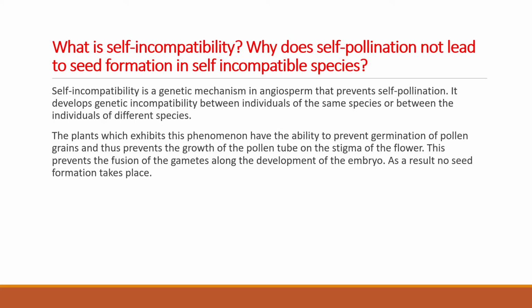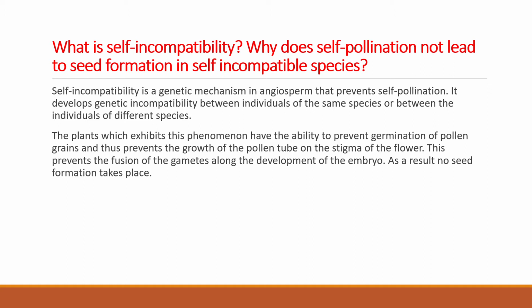What is self-incompatibility? Why does self-pollination not lead to seed formation in self-incompatible species? Self-incompatibility is a genetic mechanism in angiosperms that prevents self-pollination. It develops genetic incompatibility between individuals of the same species or between individuals of different species.